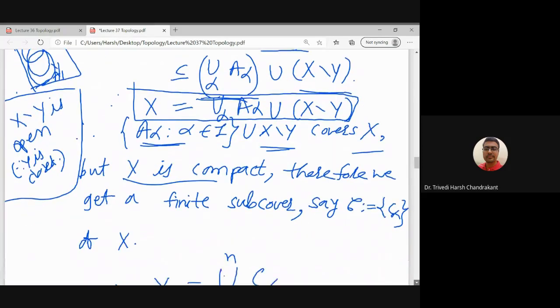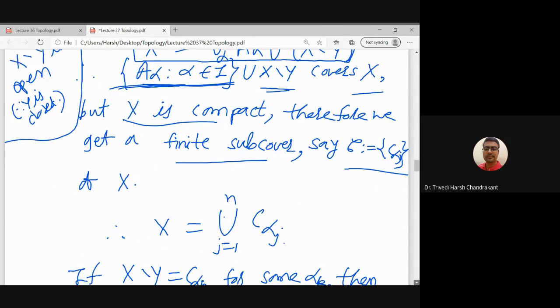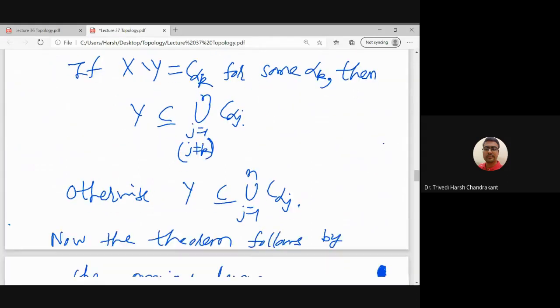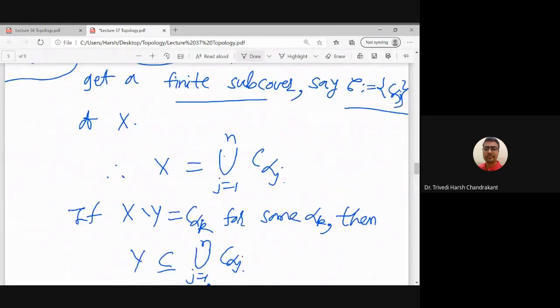So every open cover has a finite subcover by the definition of compact space. So that finite subcover, which is a sub-collection of A alpha, I am calling C alpha. Actually, I should write C alpha J because it is a finite subcover. So this cover C alpha J will cover the space X.